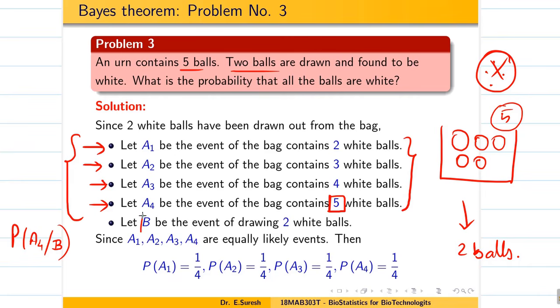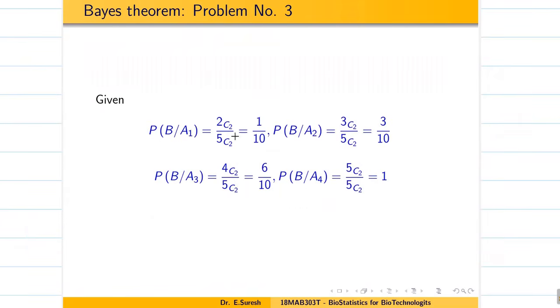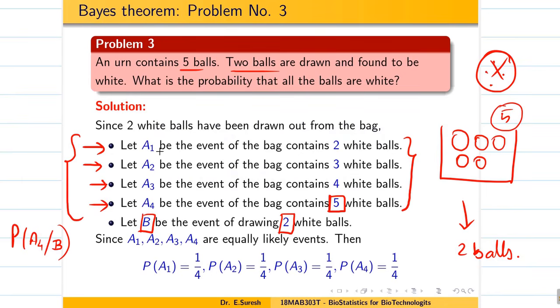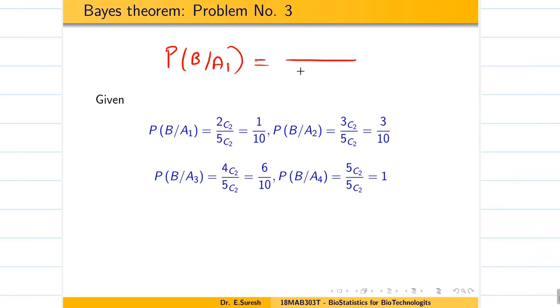Now B is the event that 2 balls are drawn from the box which has 5 balls. First, the probability that the 2 balls drawn are both white given event A1. In A1 only 2 balls are white. So I am taking 2 balls from 5 balls.